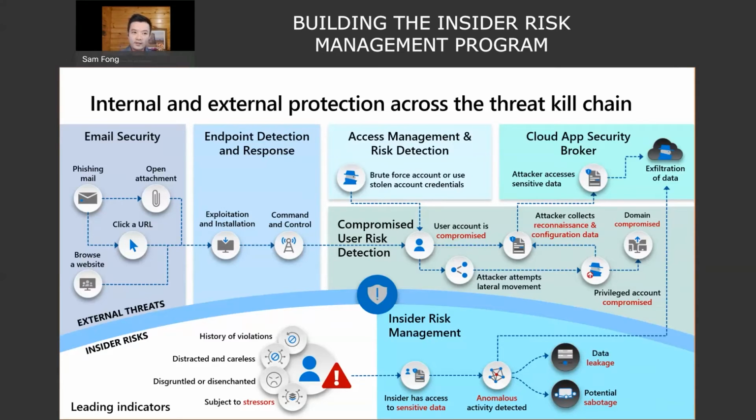And so his feeling was actually that external threats are more easily scoped, right? With many defined solutions to detect and respond to them through our zero trust and defense in depth strategy. Some of those you'll see in the upper portion of the slide. But with insider risk management, he said it carries the same risks with exfiltration, with the potential for harm, except the actors are already on the inside. They actually have to work less to get access to these systems than the external threats because they're already here and they know where to go.